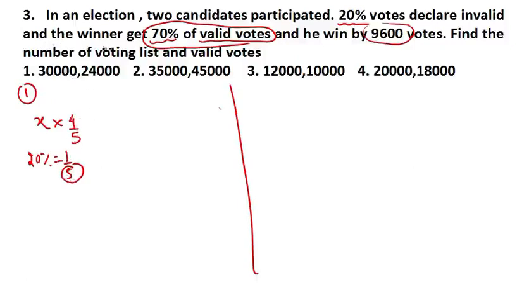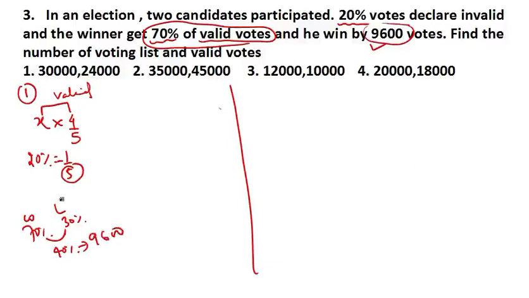Now this is the valid vote. From this valid vote the winner gets 70% and wins by 9600, which means the winner gets 70%, the loser gets 30%, and their difference is 40%, and their difference in number form is 9600.